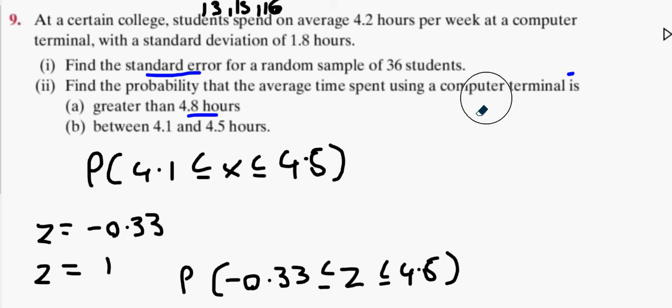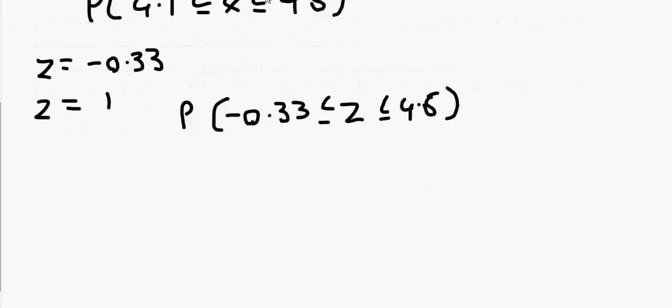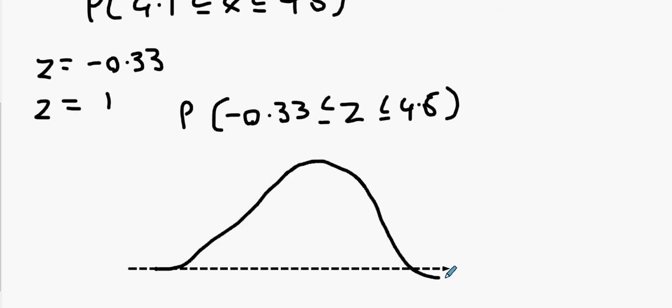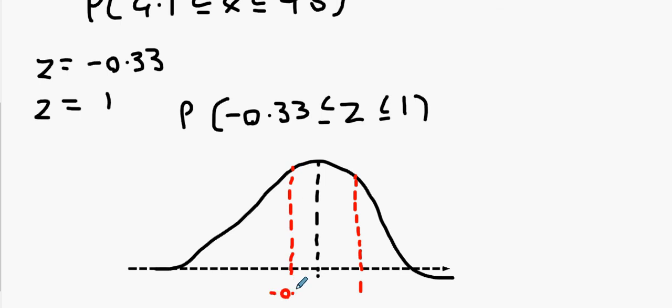I am going to have to draw myself a quick diagram to explain that to myself. Normally distributed. Z-score of 0, dead center. Sorry, that's a z-score of 1, isn't it? A z-score of 1 is 1 standard deviation above the mean. A z-score of minus 0.33 is very close to the center. I'm going to have to find out my answers for the two of them.